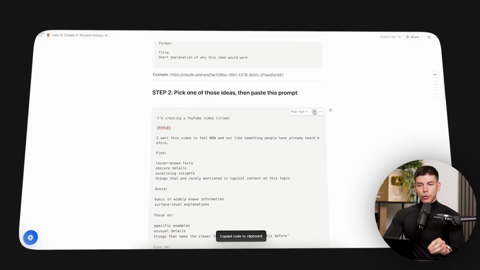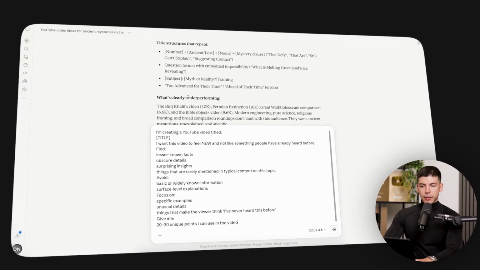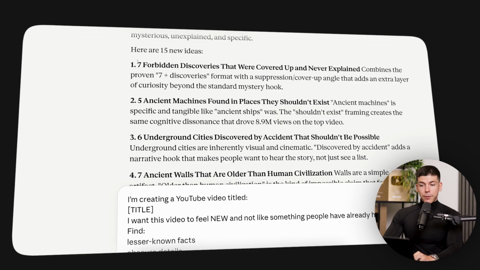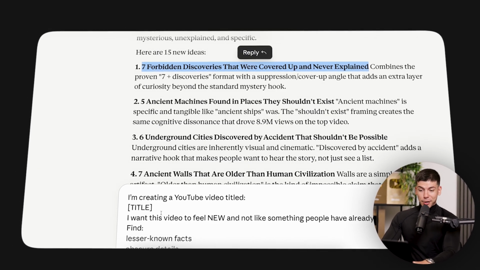So we copy that, go in, and now we're gonna model their titles, but we're gonna create something new and unique. Step number two, now we're gonna pick one of those ideas, and we will copy this prompt into Claude. We'll just paste it here, and then choose one of these titles that it recommends. I'm gonna go with 7 forbidden discoveries that were covered up and never explained. I think that's a really good title.